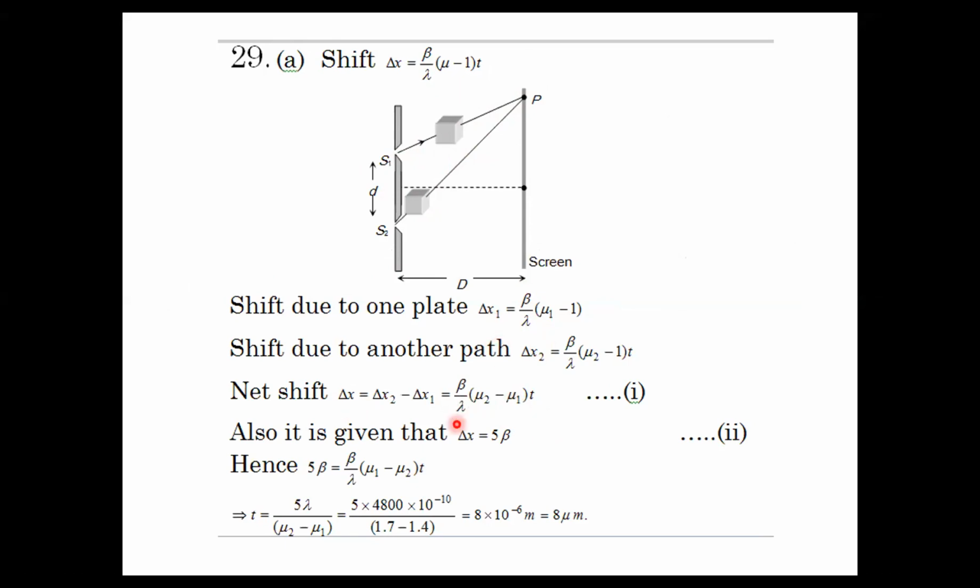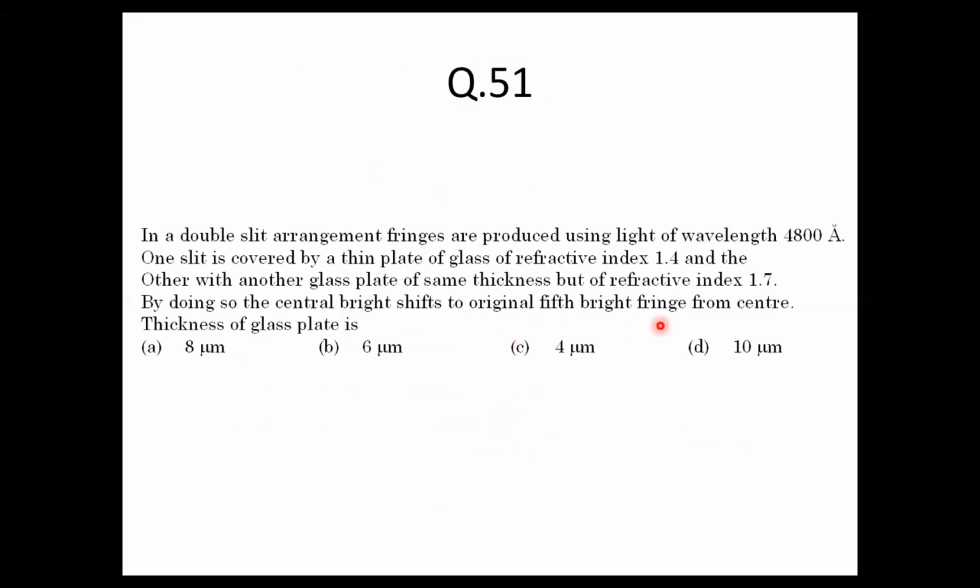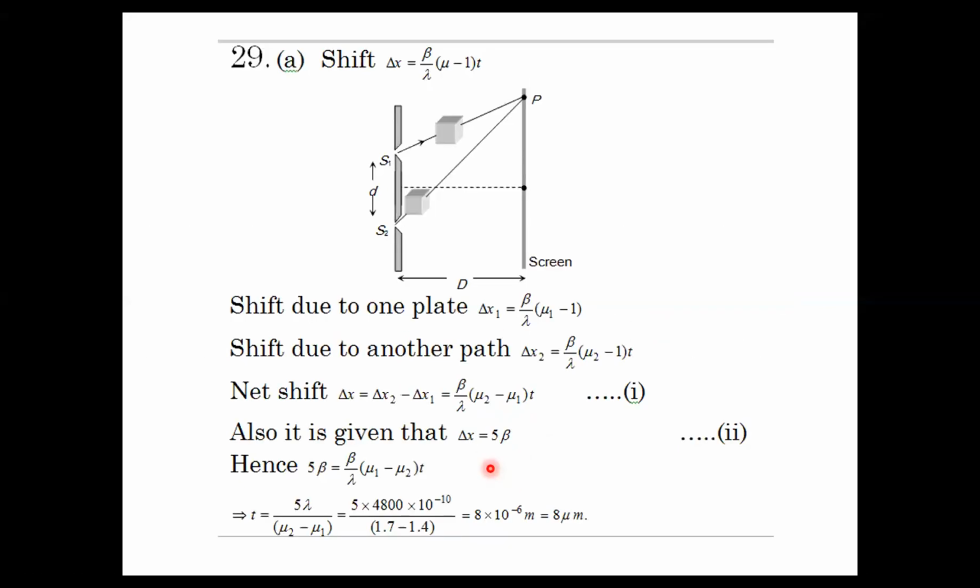That's why the net shift will be written as beta by lambda times mu2 minus mu1 times t. And it is given to us in the question that it is the fifth bright fringe. So we are substituting it as 5 beta. If you substitute this and solve for t, then you will get 5 lambda upon mu2 minus mu1, and your answer will be matching to option A. Please take it down.